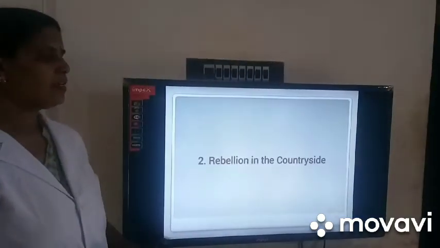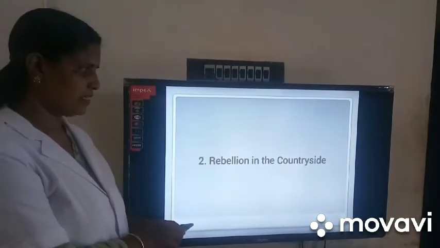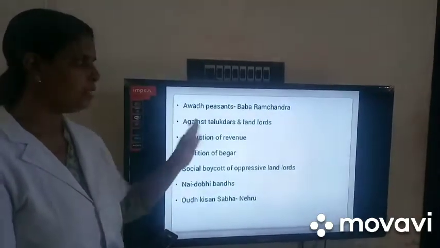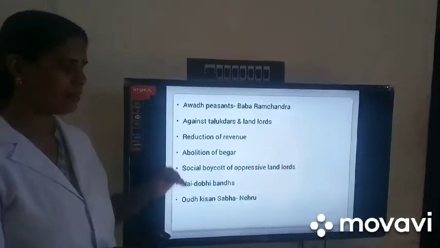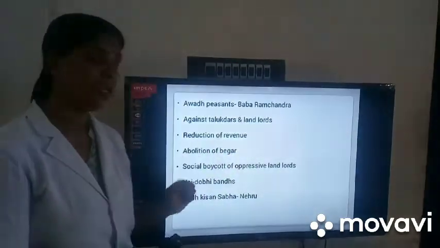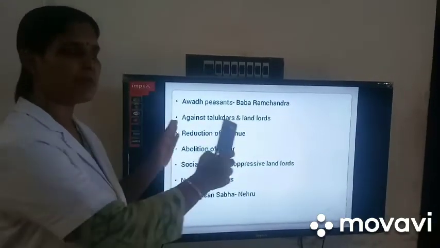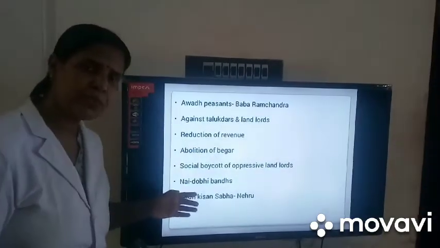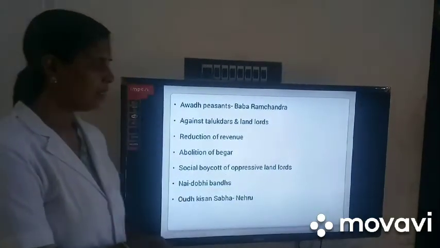Next, we want to discuss the second group of people participating in the non-cooperation movement, that were the Awadh peasants. It was under the leadership of Baba Ramachandra, and this movement was against talukdars and landlords. According to them, Swaraj meant the reduction of revenue, abolition of begar, and the social boycott of oppressive landlords. They organized movements like Nai Dhobi Bandh, and not giving any support to these talukdars and landlords. Later, Nehru also gave his support and they organized the Awadh Kisan Sabha by October.